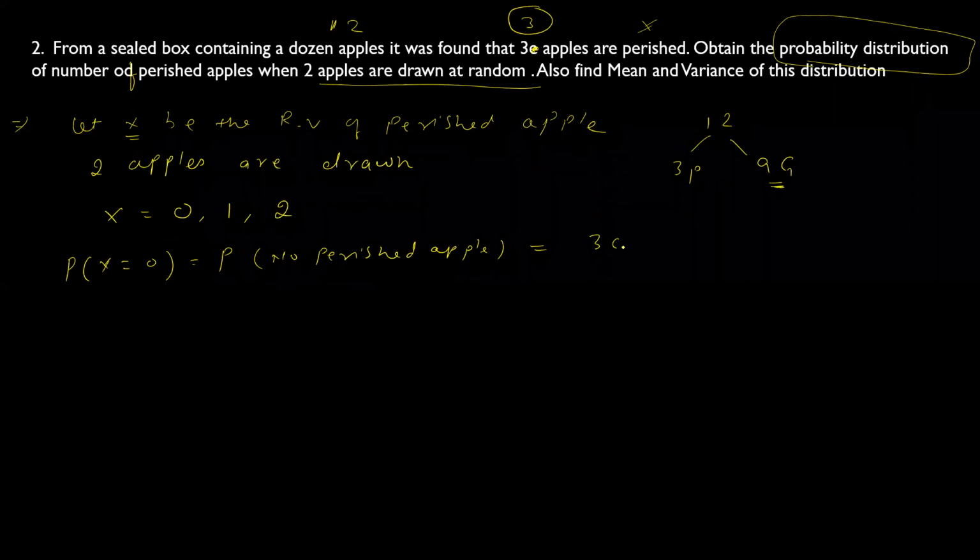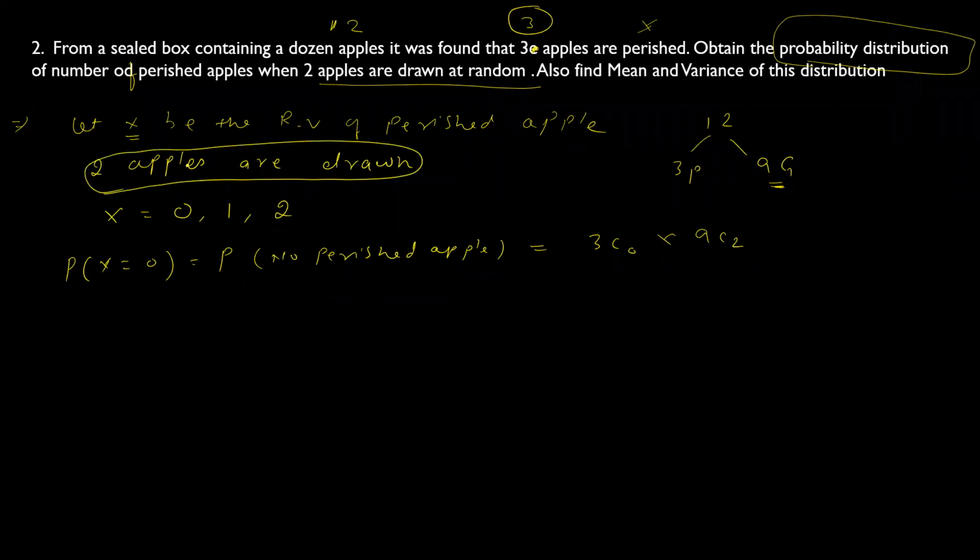So this will be 3C0 because no perished apple, into 9C2 because you're drawing 2 apples, divided by total number of outcomes, which will be 12C2. Simple. Just calculate this. I don't know the answer, I need to calculate. 3C0 into 9C2, I think this will be somewhere around 6/11. Please check the answer parallelly.